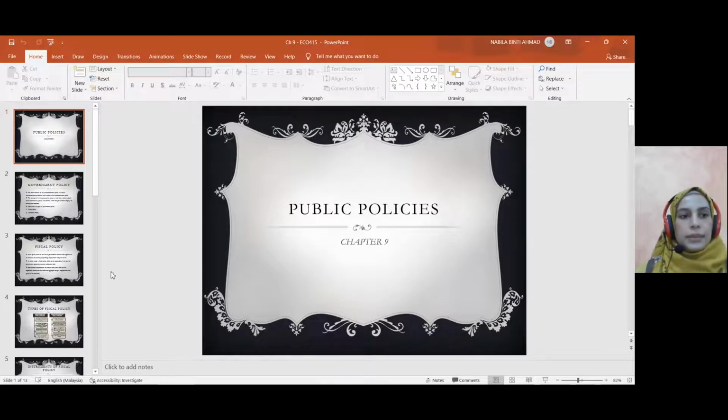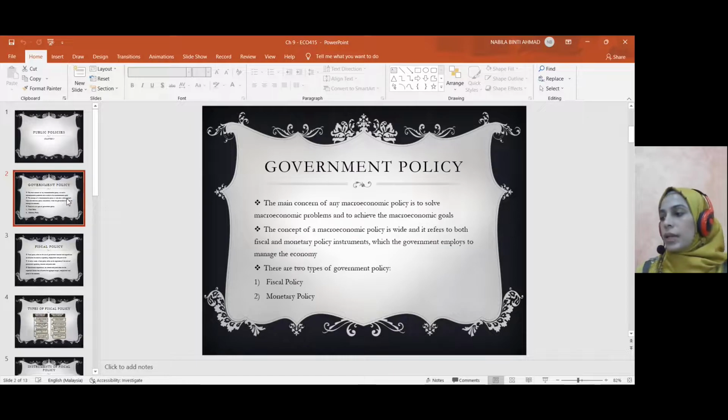Alright, so hari ini kita akan continue dengan chapter 9, Macroeconomics, Public Policies. So apakah konsep of public policies, right? So the main objective ataupun concern of macroeconomic policy adalah untuk solve macroeconomic problems dan achieve macroeconomic goals, ya. Jadi it's important for government to know and also to plan the policy lah, appropriate policy in order to curb the macroeconomic problems, right?